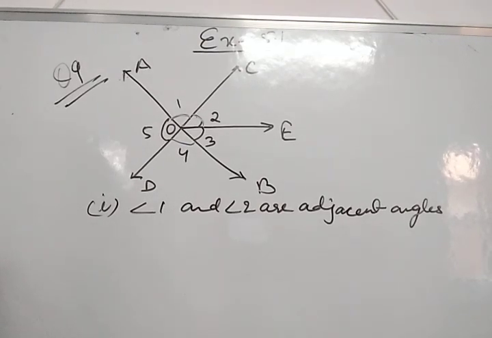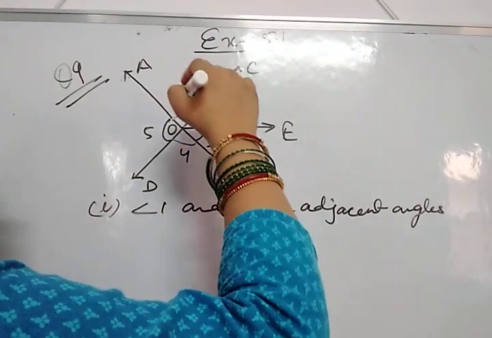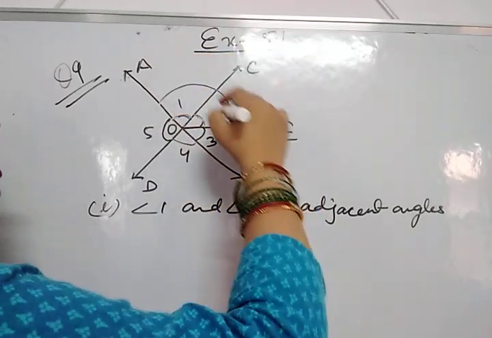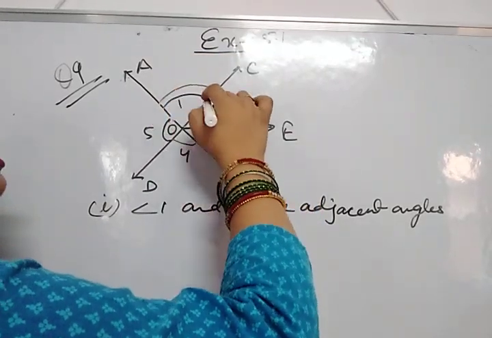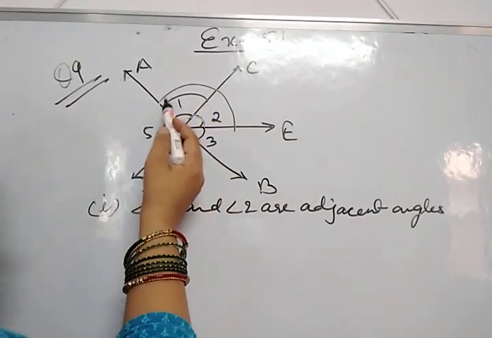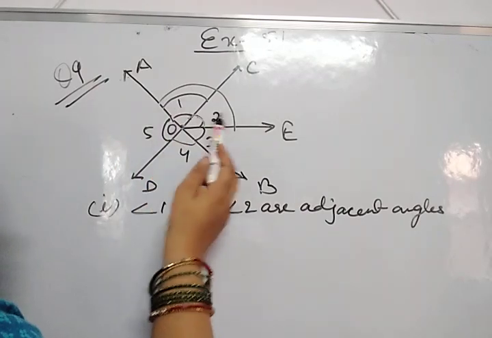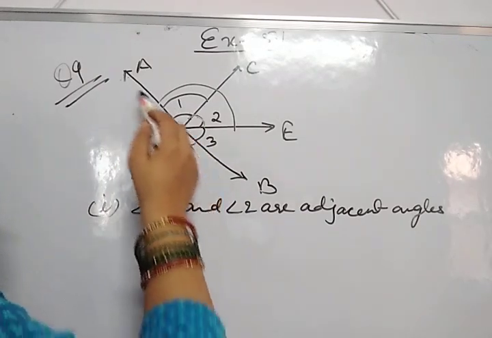Now the next part of this question: is angle AOC adjacent to AOE? Are these two angles adjacent or not? In these two angles they have a common vertex, they have a common arm. What is that common arm?